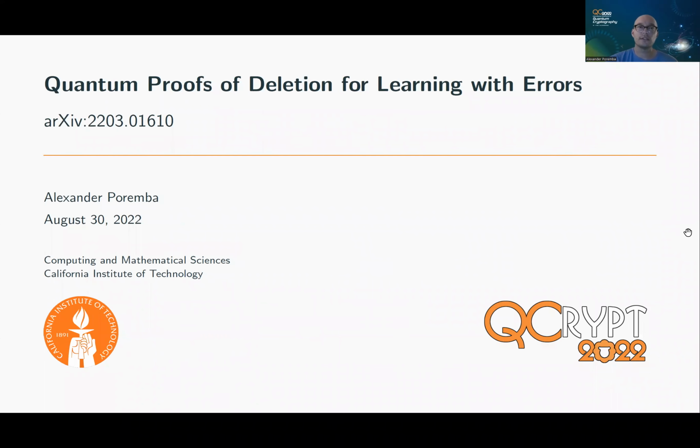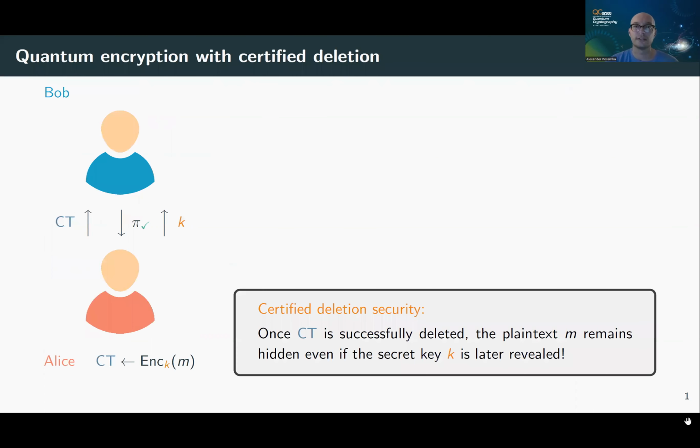Okay, so this talk is about quantum proofs of deletion for learning with errors. Specifically, I'm going to talk about quantum encryption with certified deletion. This is a really new and exciting idea in quantum cryptography. And the basic idea is the following.